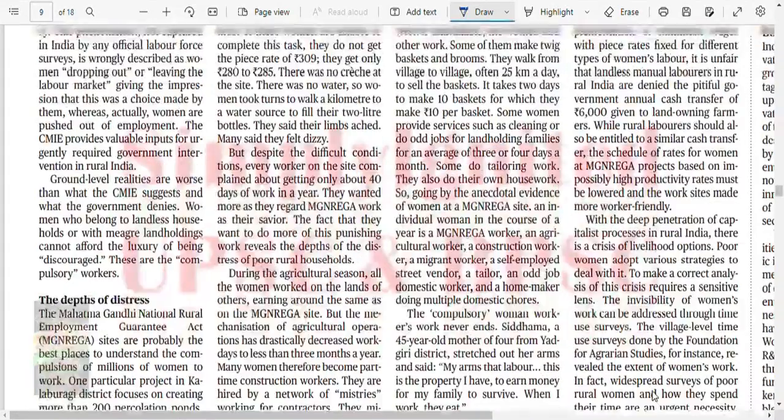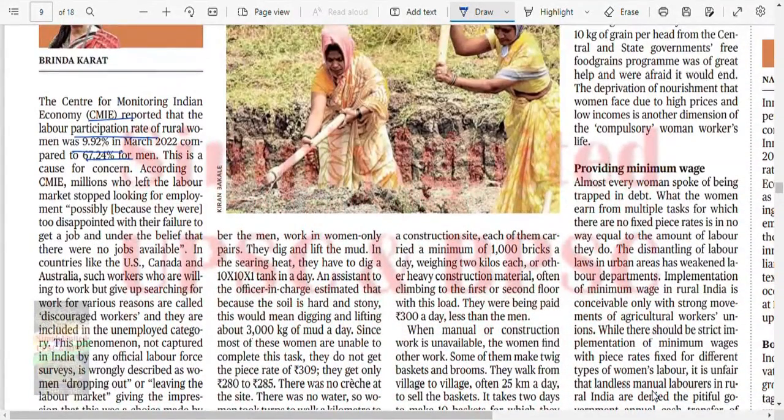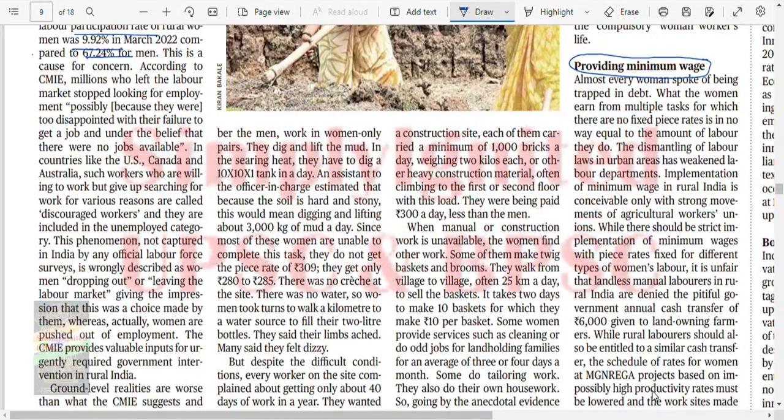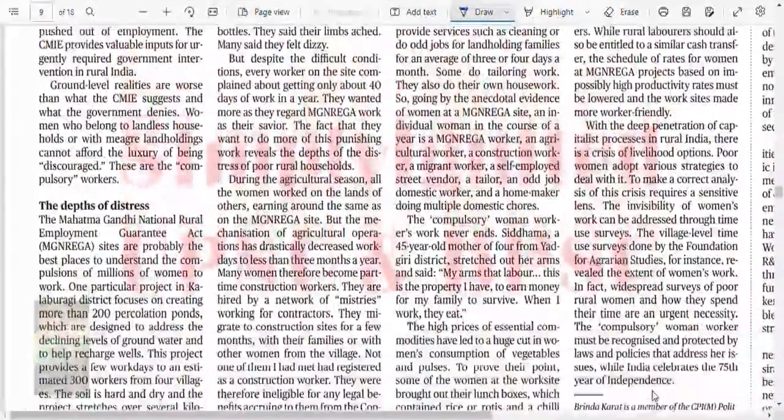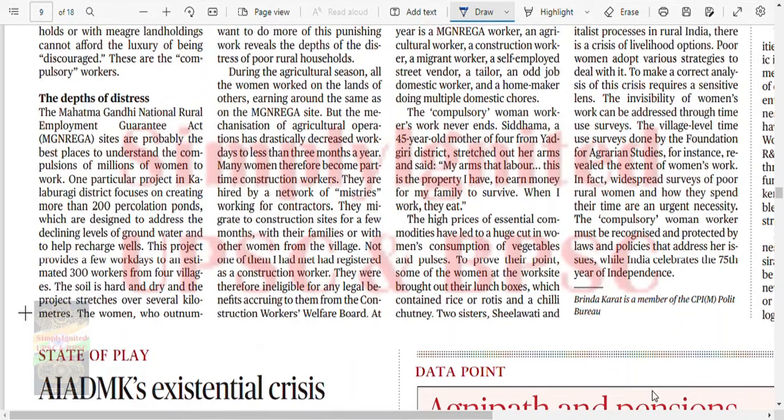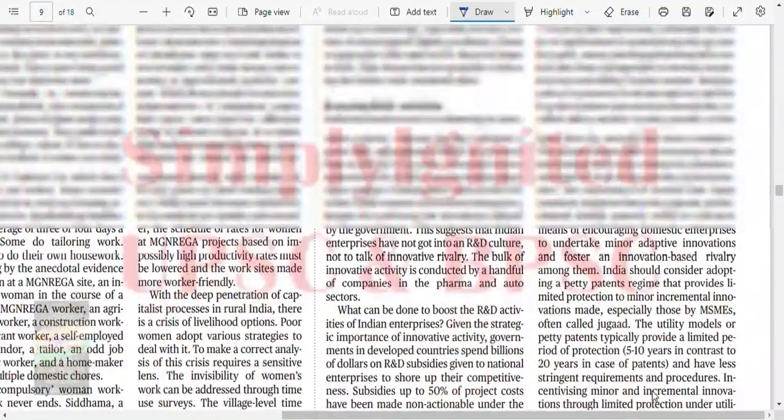Look, give it a read. I don't see many important points here. Providing minimum wages is good. This thing you can use in examination. And one more thing, this depth of distress. MGNREGA, if you are saying this, then use the GPS attendance. It is the most relevant issue right now. Give it a read, you will understand it. It is very easy, I think.